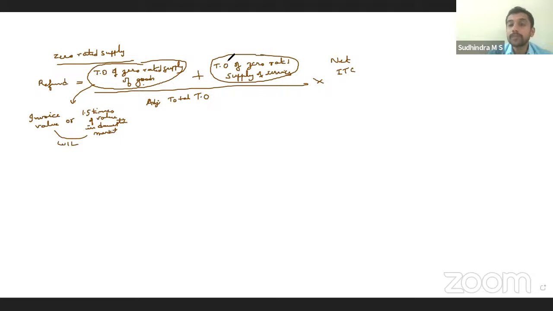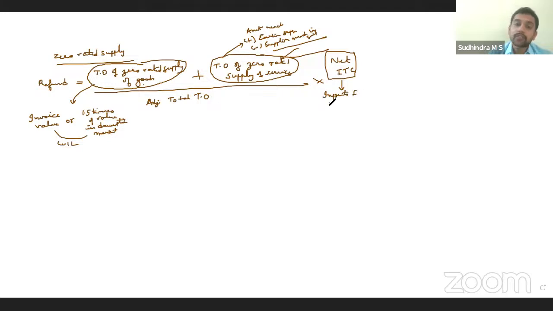Whereas in case of services, they go with receipt basis. Amount received during the period, add amount received in the earlier period for which supply is made in the current period, minus amount received in the current period but for which supply will be made in a subsequent period, that is carried forward. This is the amount of zero rated supply of services. Clear? Now, coming to net ITC, what is included in this? Can we claim input tax credit of capital goods for refund? No, it's only inputs and input services.